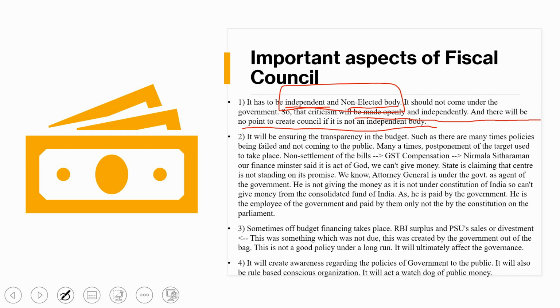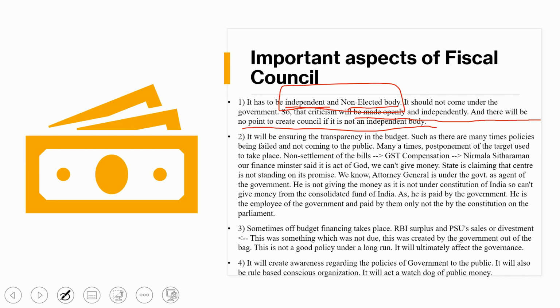If it is not an independent body, then why are we creating a fiscal council? Then whatever the government does will be repeated by the fiscal council. The fiscal council will always say, yes, the government is doing the right thing, this is the right policy, this is the COVID situation, we can't do anything, we can't pay the GST money or the compensation to the states. No, it should be an independent body.